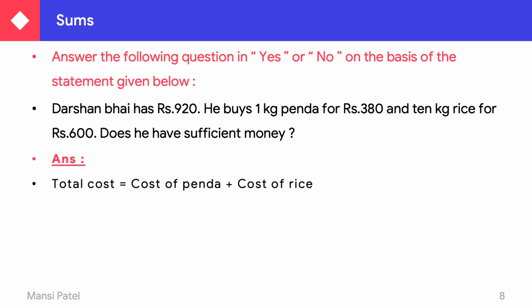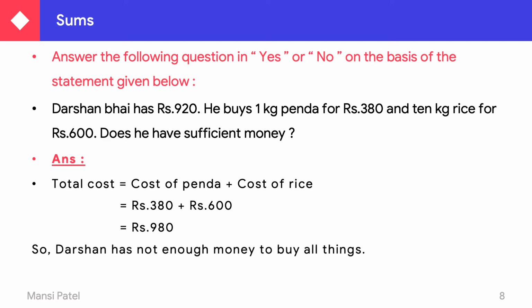he spent. So the cost of penda is 380 rupees, whereas the cost of rice is 600. The addition of both is 980 rupees. When he buys both things, he has to pay the shopkeeper 980 rupees. But as you know already, Darshan Bhai has only 920 rupees. So does he have sufficient money? No. Darshan does not have enough money to buy all the things. Without doing the addition, you can't say whether he has enough money or not.